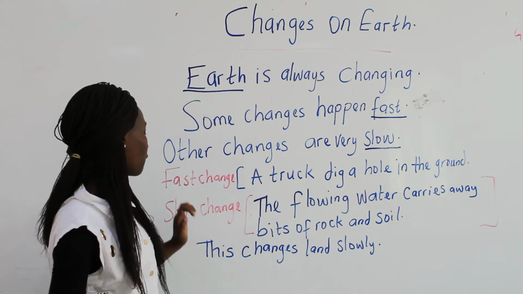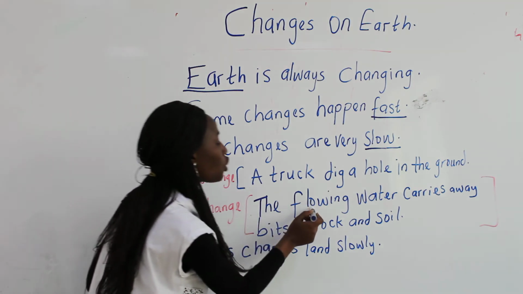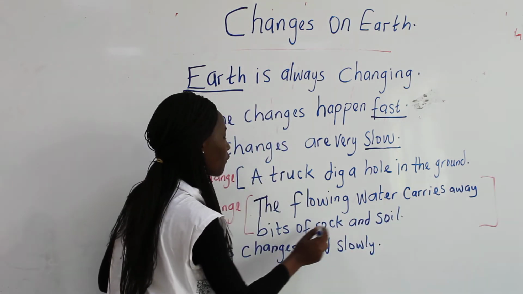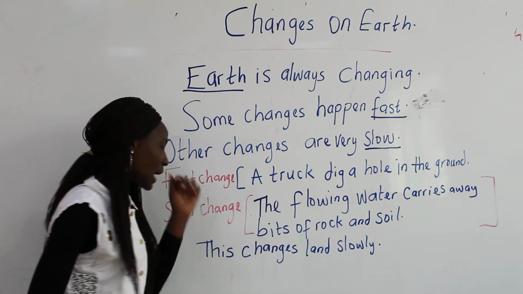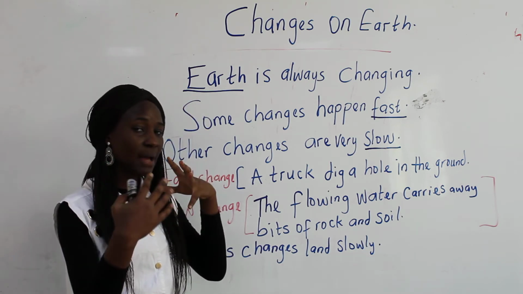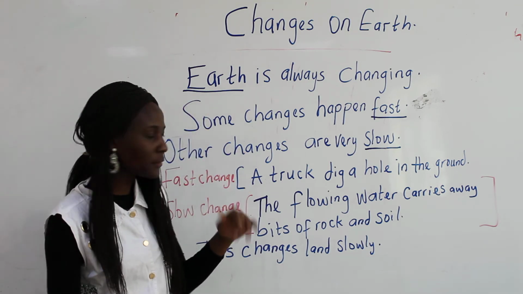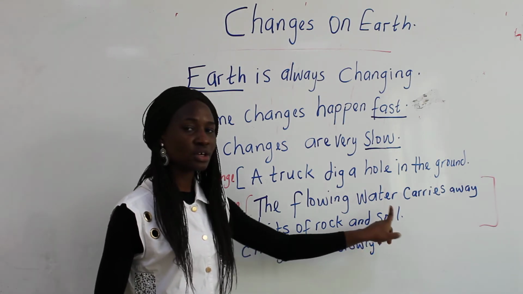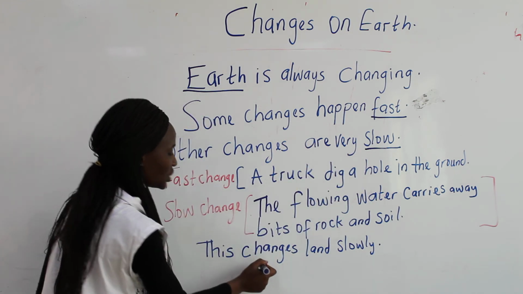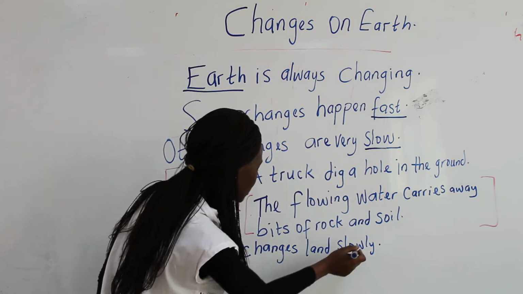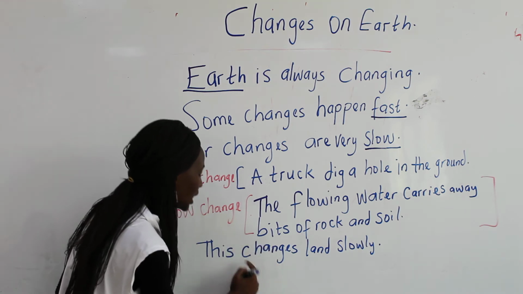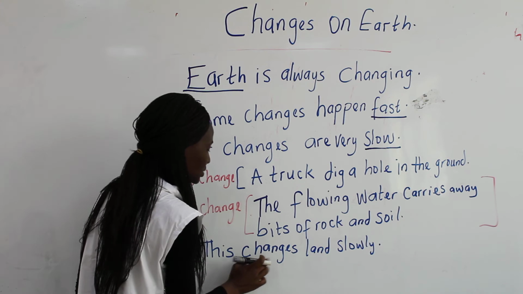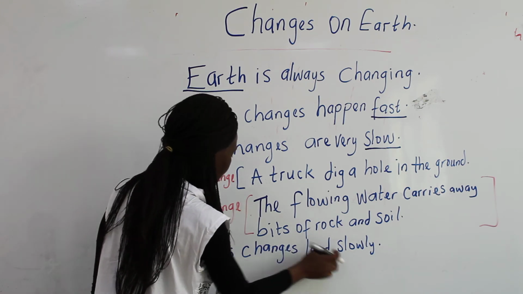Now let me give an example for a slow change. The flowing water carries away bits of rock and soil. When there's water, for example, when there's rain, when there's erosion, it carries away bits of rock and soil. And this changes land slowly. This type of change happens slowly.